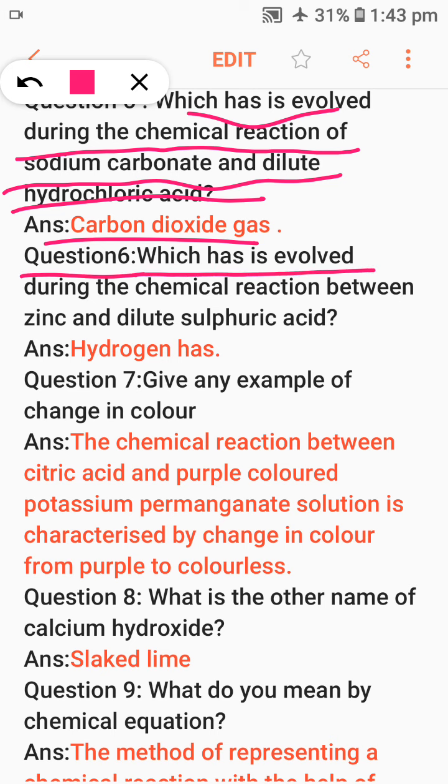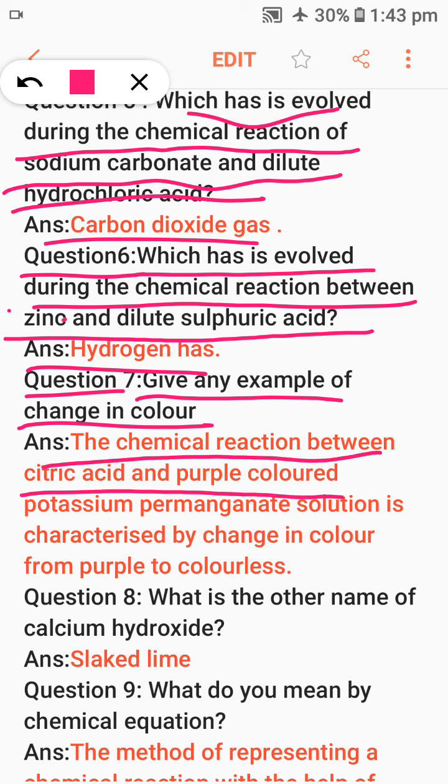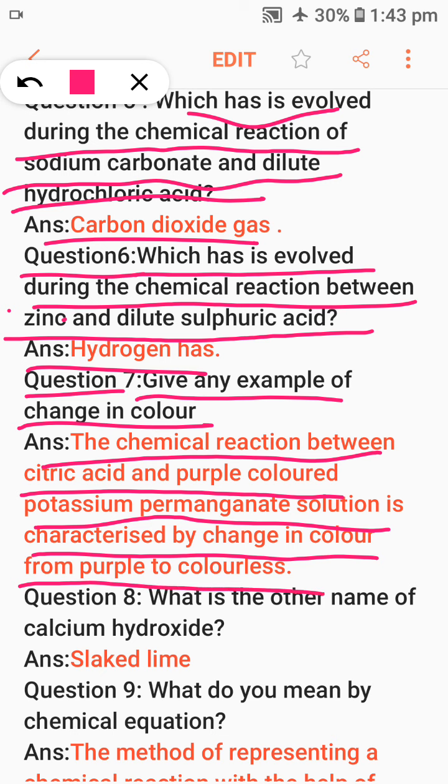Which gas is evolved during the chemical reaction between zinc and dilute sulfuric acid? Answer is hydrogen gas. Question 7. Give any example of change in color. Answer. The chemical reaction between citric acid and purple colored potassium permanganate solution is characterized by change in color from purple to colorless.